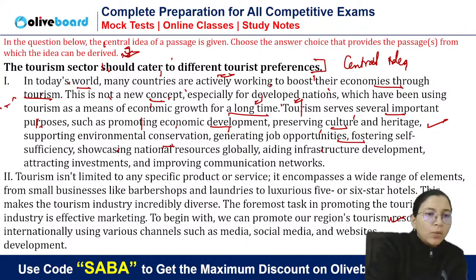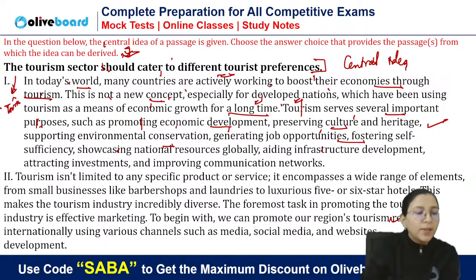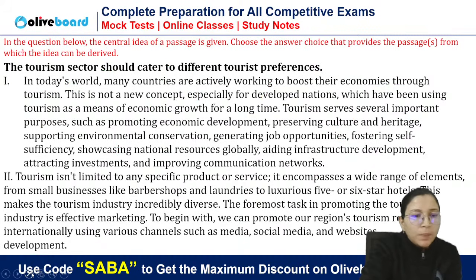Here also we are talking about tourism. But can this be the central idea? In the first passage, did we talk about this, that tourism should cater to different tourist preferences? The theme of the first passage looks like benefits of tourism, boons of tourism. Yes or no?